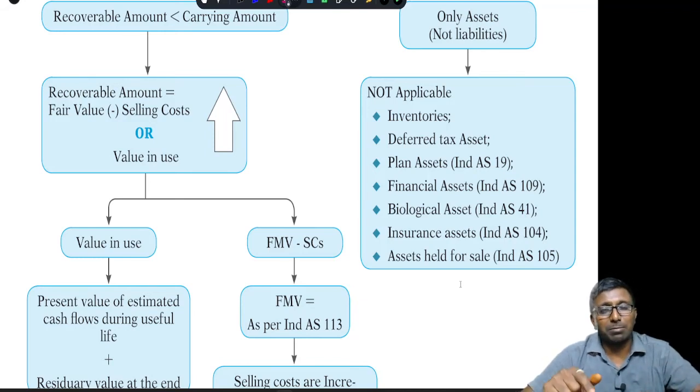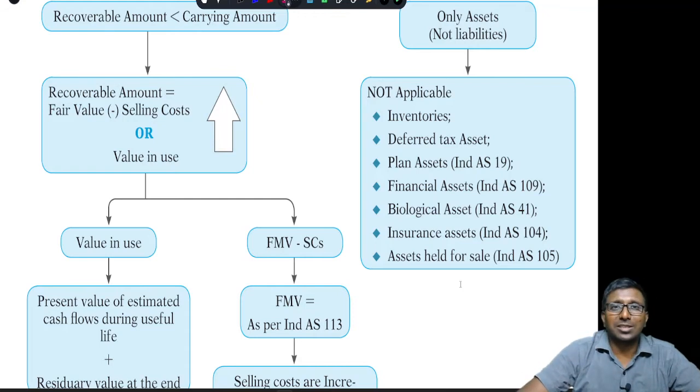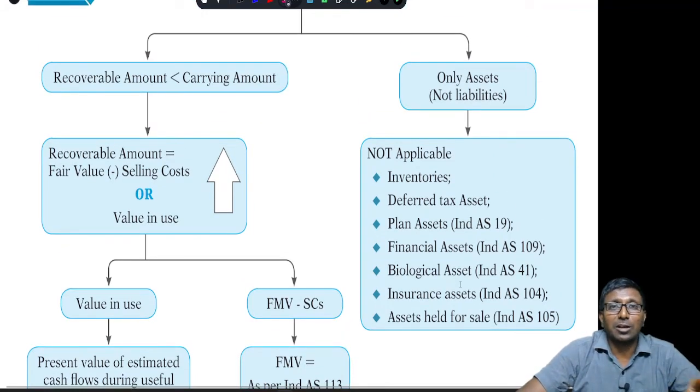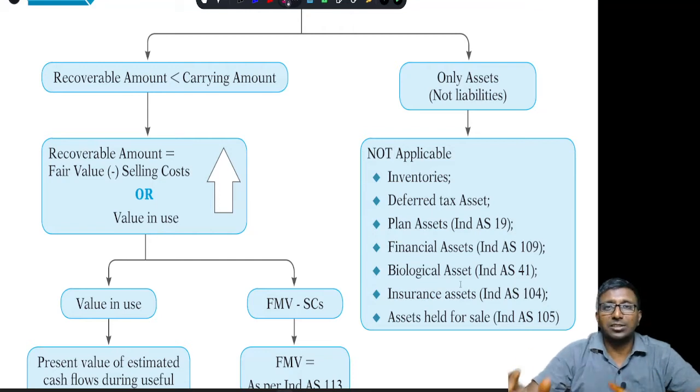Financial assets impairment is dealt by Ind AS 109 specifically. That's why it is not dealt by the standard. Biological assets are measured at fair market value minus selling cost, so there is no point in it. Insurance assets, ignore it because it's not in your syllabus. And assets held for sale are always measured at book value or fair market value minus selling cost, whichever is lower. So in most circumstances, it is already measured at fair market value or NRV or fair market value minus selling cost. That's why it is not applicable.